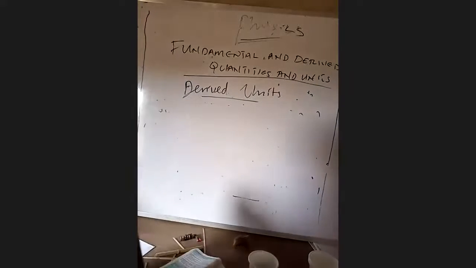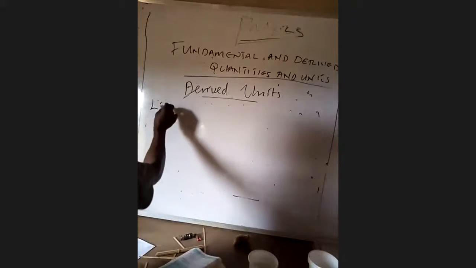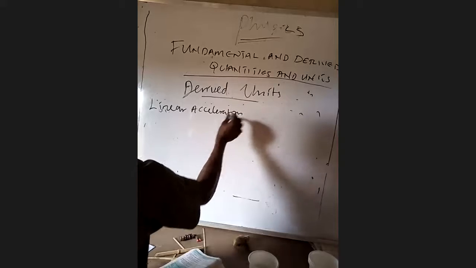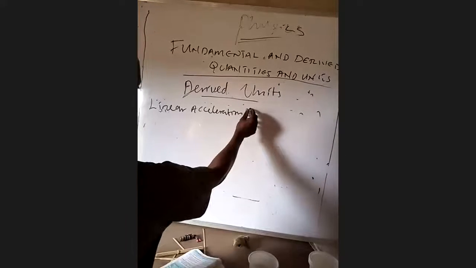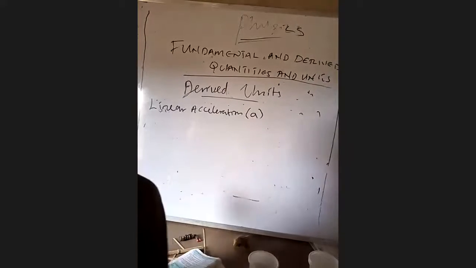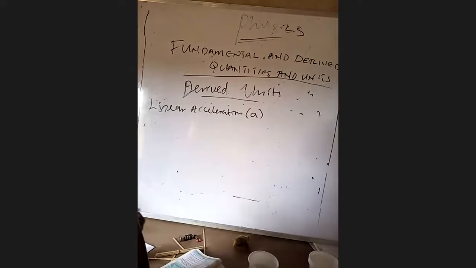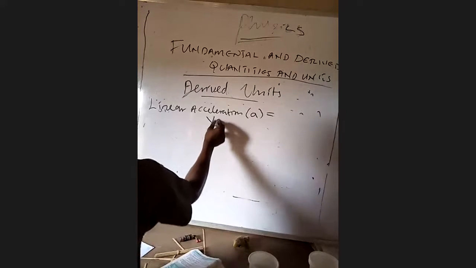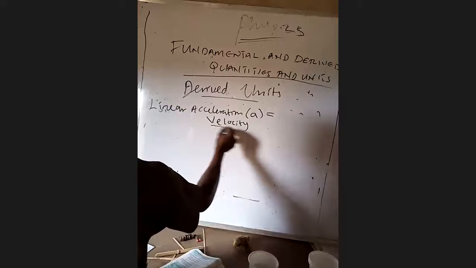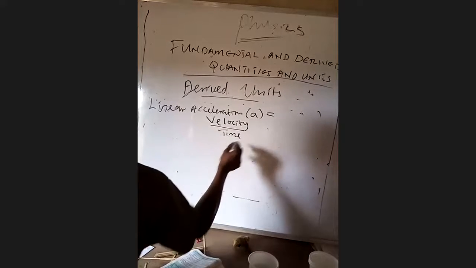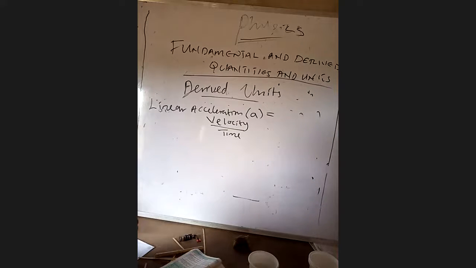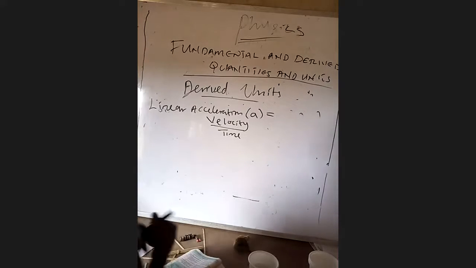Let's look into another physical quantity. Let's talk about linear acceleration. The symbol for acceleration is small a. Everywhere you go, that's small a. And the formula for calculating acceleration is velocity all over time. To get the acceleration of a body, you must get to know the velocity.